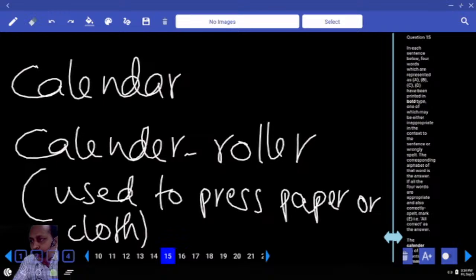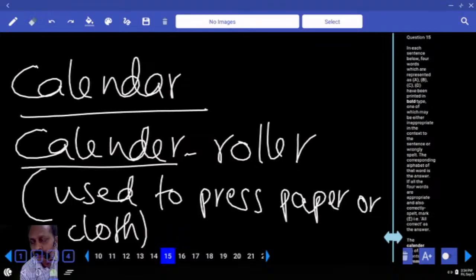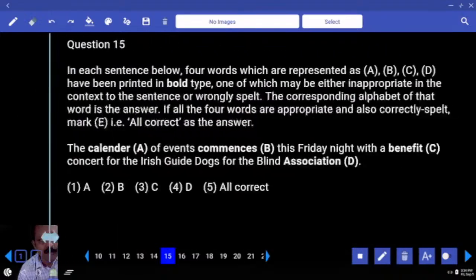Industries, if you go to some company, you may come across huge rollers and they used to press what? Paper or cloth. For that we use the word calendar. What is the spelling? D-E-R. A rolling thing. Are you guys aware of this? You know? Okay. Regular calendar you know. Shall we go to the next one?